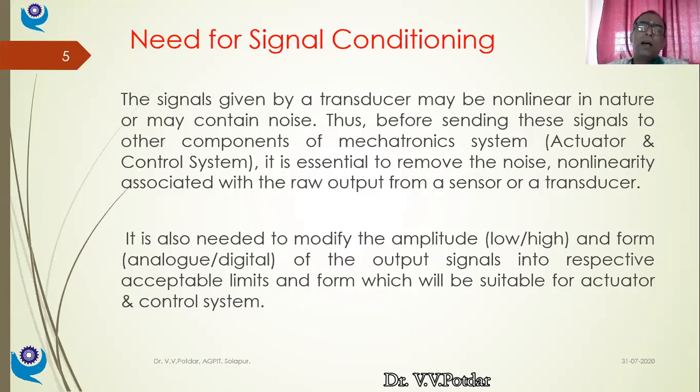Suppose I have got an electromagnetic flow meter, let us say, or turbine flow meter. Just recently we studied that, maybe a couple of lectures back, this turbine meter. And let us say it is generating output voltage which is not directly proportional to my flow signal. It is generating the output voltage, but it is having a non-linear behavior. Now, this non-linear behavior might not be useful to me for actuation. I need to linearize that signal.